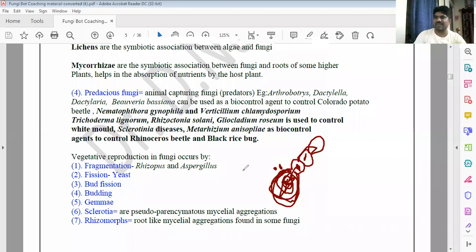But the remaining fungi are eucarpic. There, some part of the thallus will become the reproductive organ. Some part will become the reproductive organ. That is eucarpic. Okay, but having a real fruiting body-like structure. You will be having the zygospore, that is zygomycotina. You will be having the ascospore, that is ascomycotina. You will be having the basidium fruiting body, that is basidiomycotina.